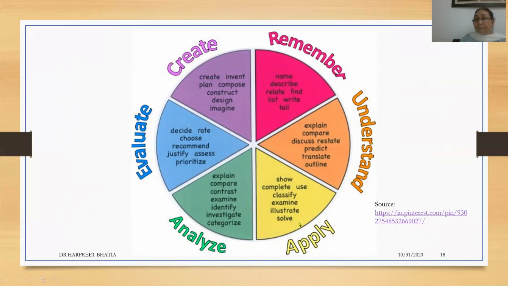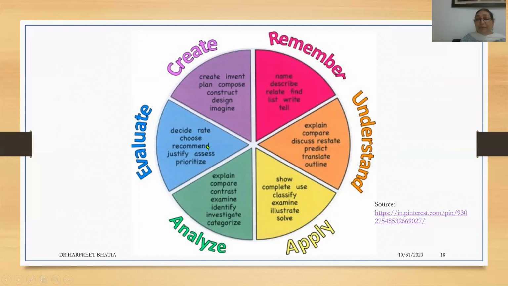The third, when we want to know whether the student is able to apply that information, whether he has been able to gather the information enough to understand how it would be applied in other places, there the questions would probably say examine, or illustrate with the help of an example. So those are the kind of questions we'll formulate. And when we are talking about whether the student has been able to comprehend to the level of analysis, then we ask questions like contrast or compare between two variables.